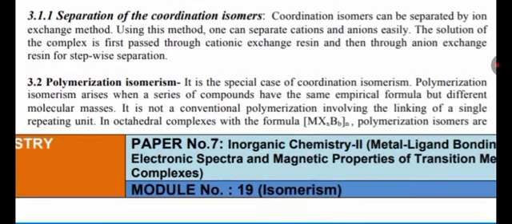Separation of the coordination isomers. Coordination isomers can be separated by the ion exchange method. Using this method, one can separate cations and anions easily. The solution of the complex is first passed through a cation exchange resin and then through an anion exchange resin for stepwise separation. Polymerization isomerism is a special case of coordination isomerism.